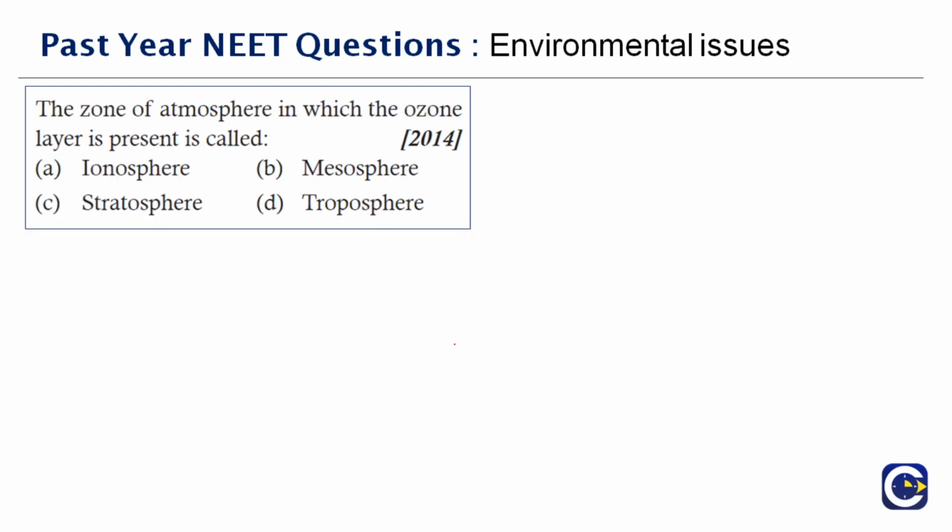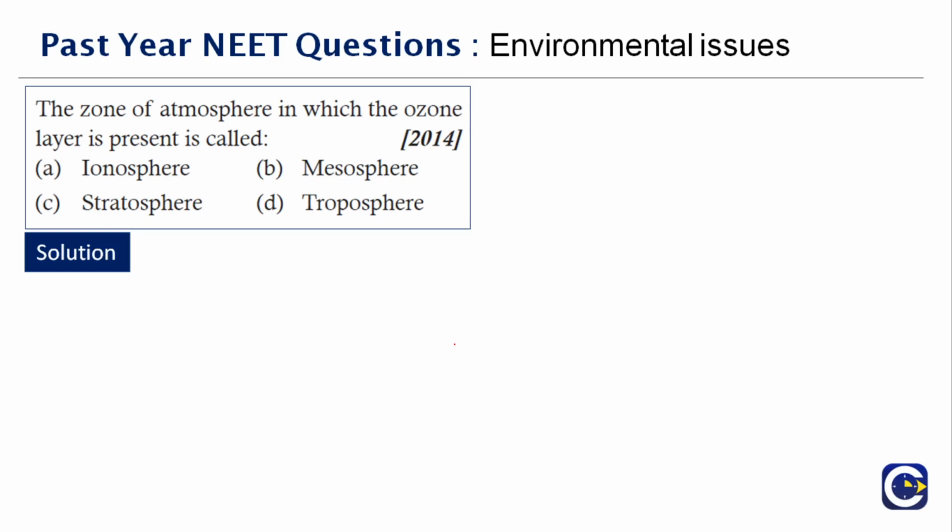Next question here. The zone of atmosphere in which the ozone layer is present is called dash. Very easy question. Out of the 4 zones given here, one zone is very important because it absorbs the UV rays from the sun, because the sun has powerful UV rays which, when they directly enter the earth, will cause a lot of damage. And this zone prevents that by absorbing some of the UV rays, thereby protecting us. So that zone is none other than the stratosphere.